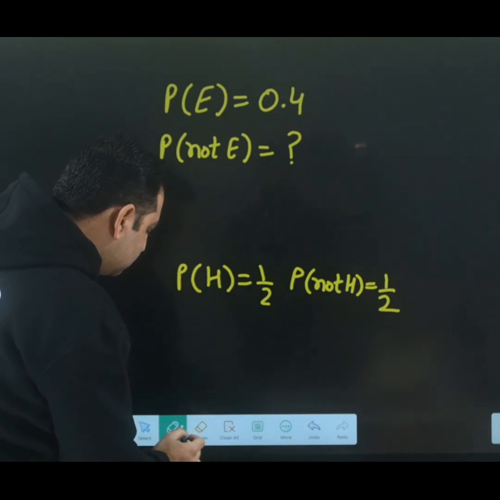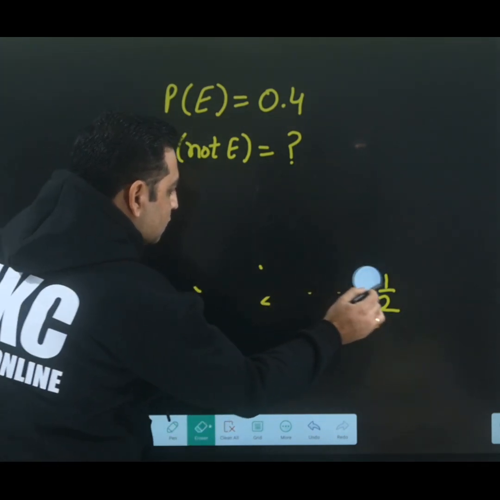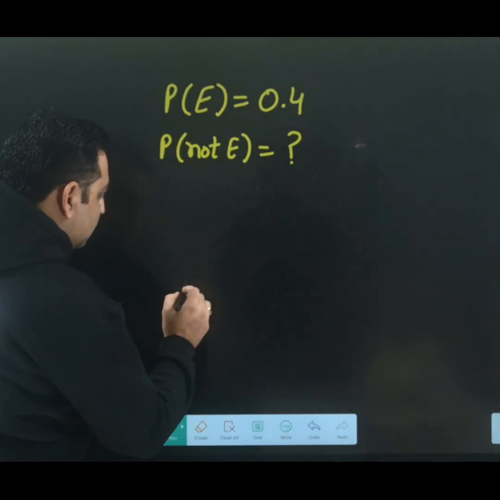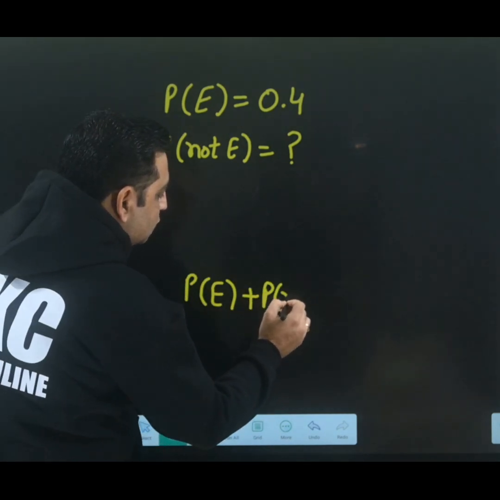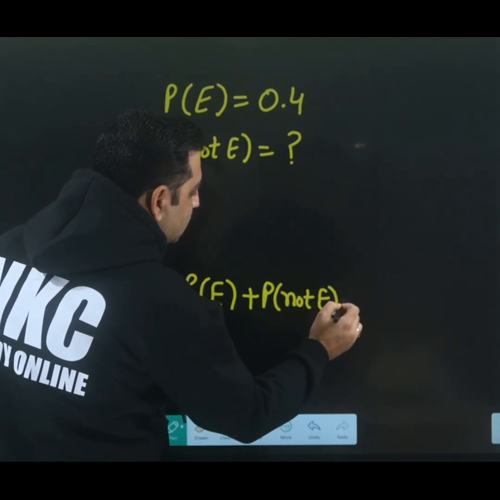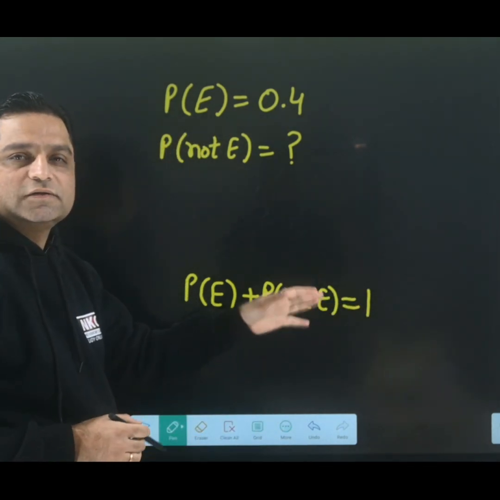So in short, what result I am making here is that probability of something to happen and probability of something to not happen, their addition is always 1. Do remember this important result.